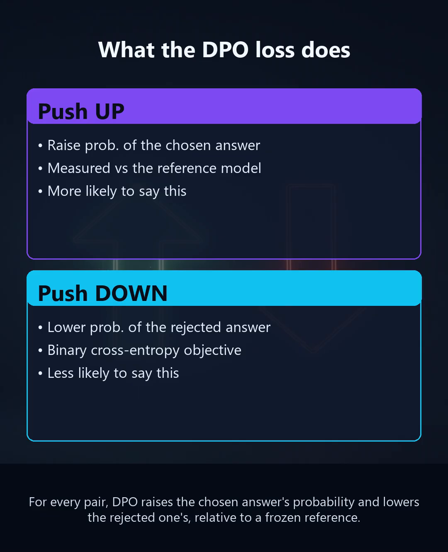So what does the loss actually do? For every pair, DPO nudges the model to raise the probability that it would generate the chosen answer, and lower the probability of the rejected one. It does this relative to a frozen reference copy of the model, all wrapped in a simple binary cross-entropy objective. In effect, you are teaching the model: prefer this kind of answer, avoid that kind, by exactly this margin.